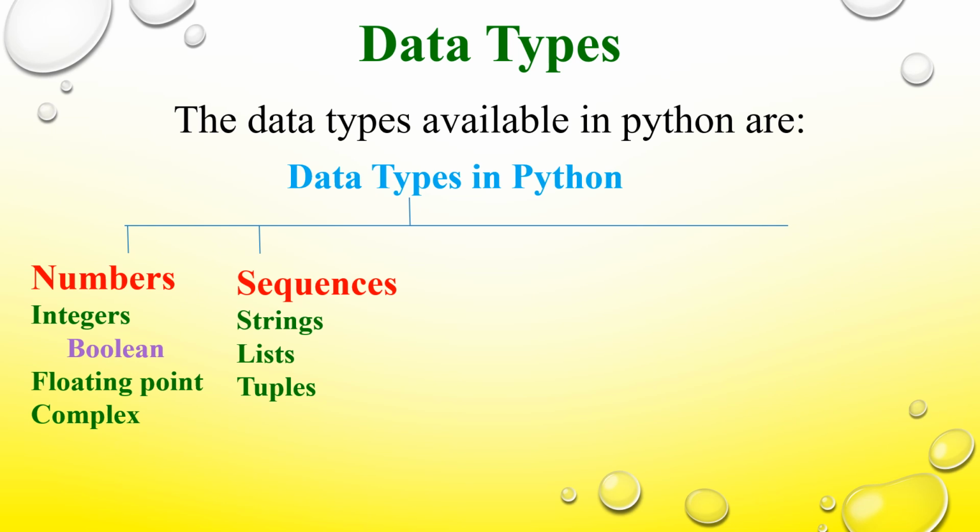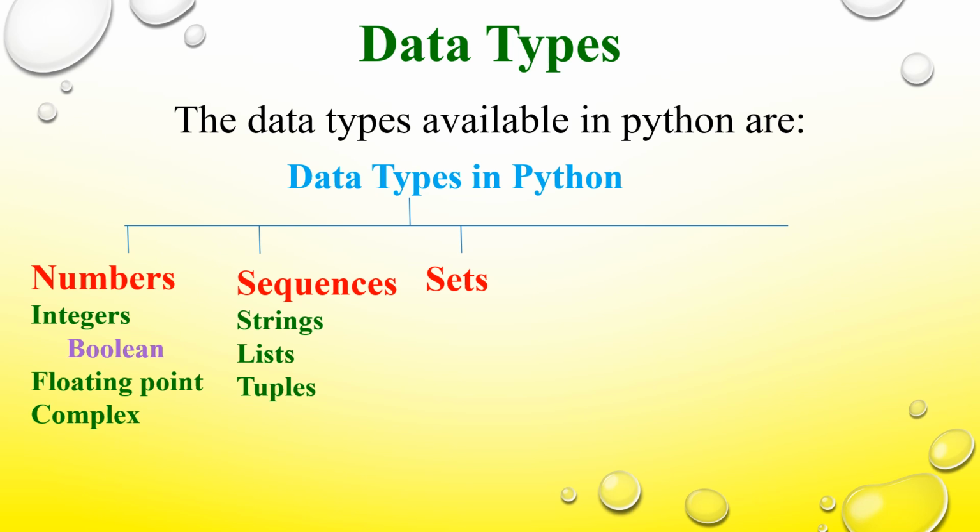The next kind of data type is set. A set can be used for storing an unordered collection of items separated by commas, and the items are enclosed in flower brackets, that is, curly braces. In the list you write in square brackets, in the tuple you write in small parentheses, whereas in the set you write within curly brackets. And here no duplication of an item is allowed.